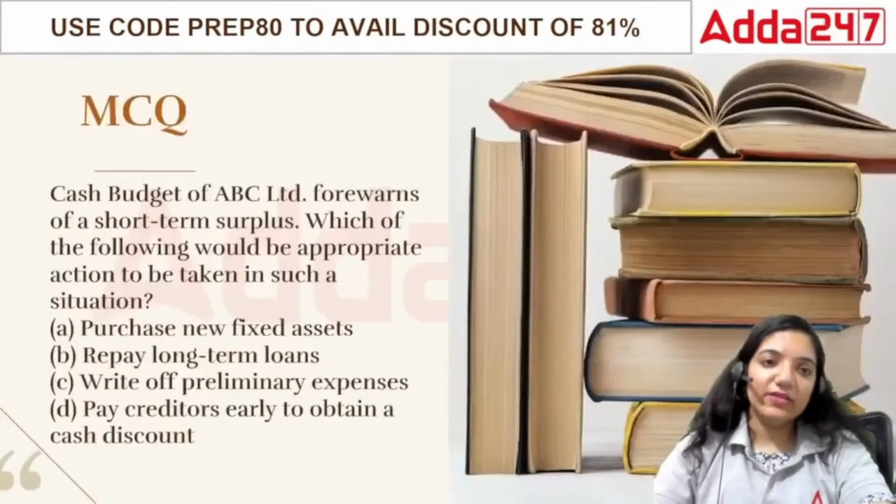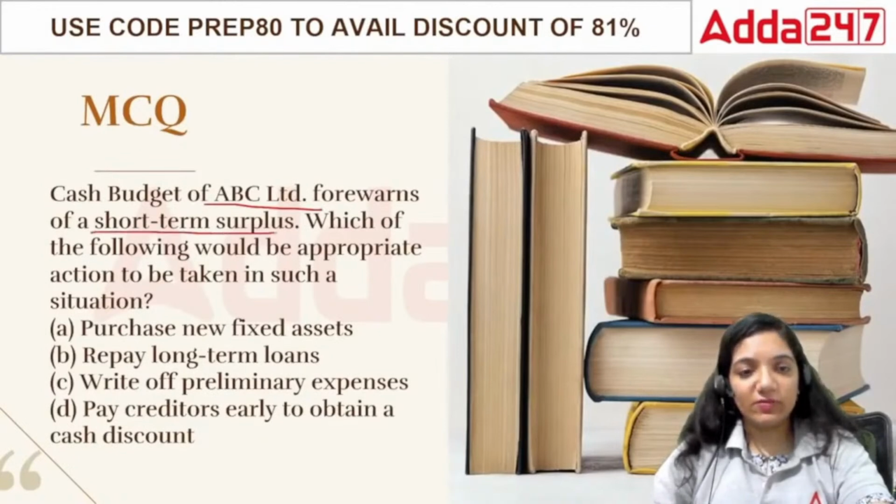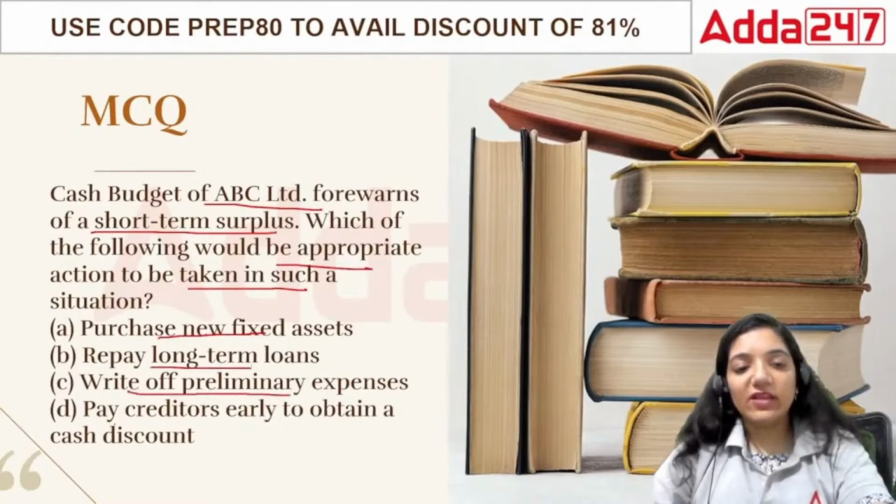Okay. Last question. The cash budget of ABC shows a short-term surplus. They say that there can be a short-term surplus. Which of the following would be appropriate to take as an action in such a case? Purchase new fixed assets, repay the long-term loan, write off preliminary expense, or pay creditors early to obtain cash discount.